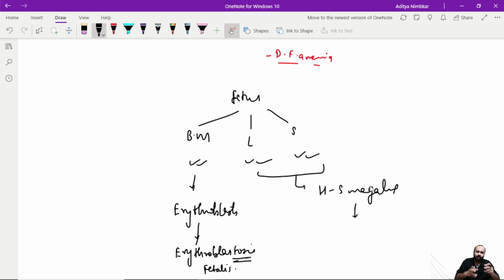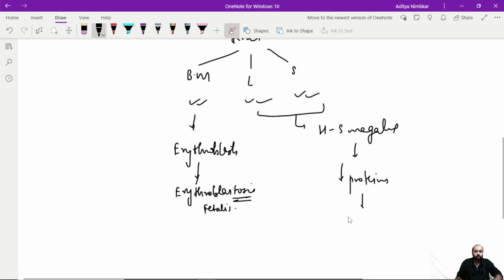So the placenta will compensate for the lack of it. But the synthesis function, no one else can do. The placenta can't compensate for that. So the synthesis of several things, especially the proteins, reduces. So alpha fetoprotein, which is the equivalent of albumin in a fetus, the production is going to be reduced. This will reduce the oncotic pressure of the fetus.